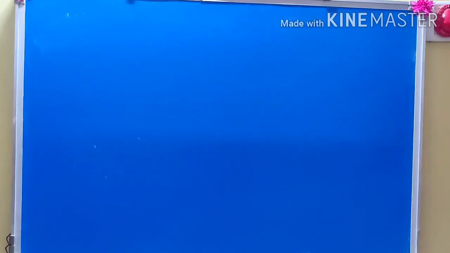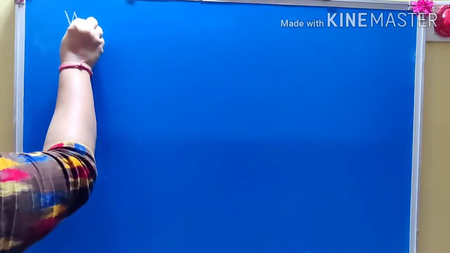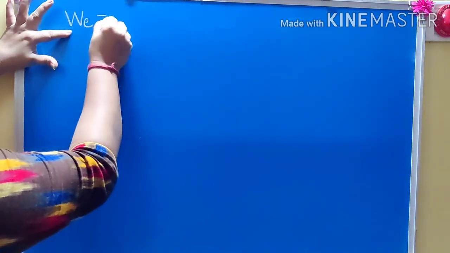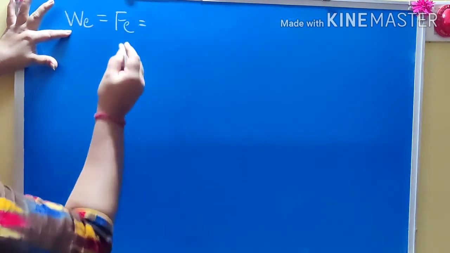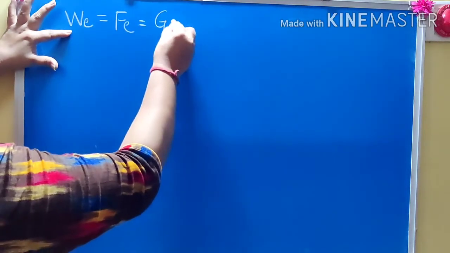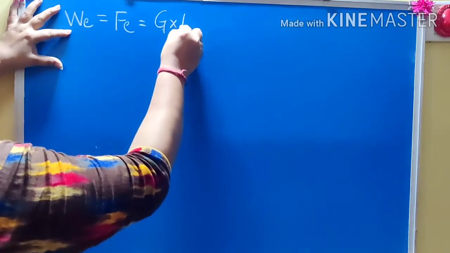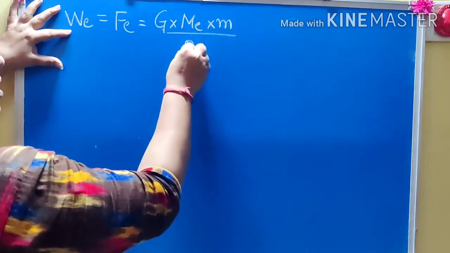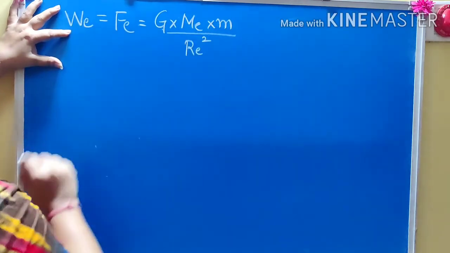We know that the weight on moon is nearly 1/6 of the weight on the earth. How we got this? Let us see. We know that weight is nothing but the force with which an object is attracted towards the earth. So here the weight of object of mass m on earth is nothing but the force with which it is attracted towards the earth. It will be given by capital G into mass of the earth into mass of the object upon square of the radius of the earth.